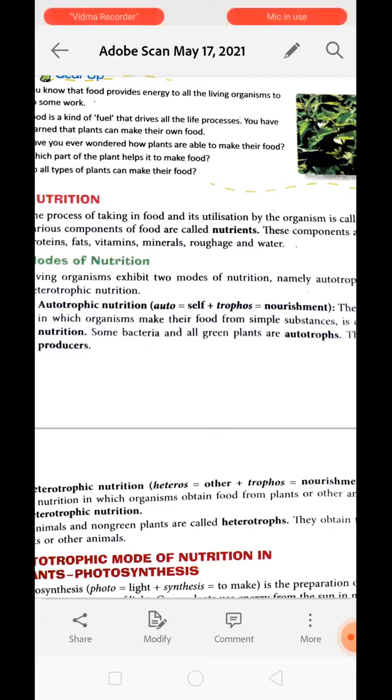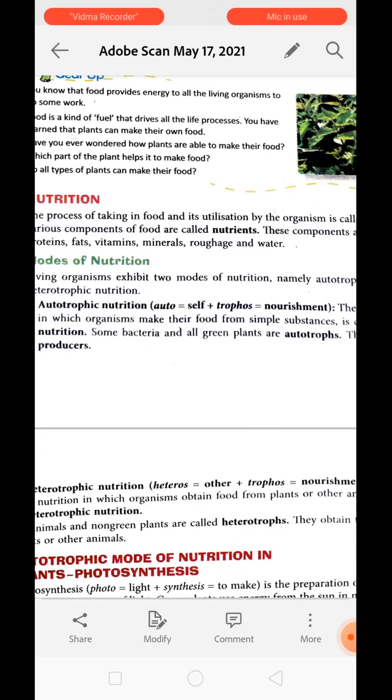Some bacteria and all green plants are autotrophs. They are basically producing food because they can synthesize food from simpler substances. So the plants are preparing the food. They are not only preparing the food for themselves but even for us.